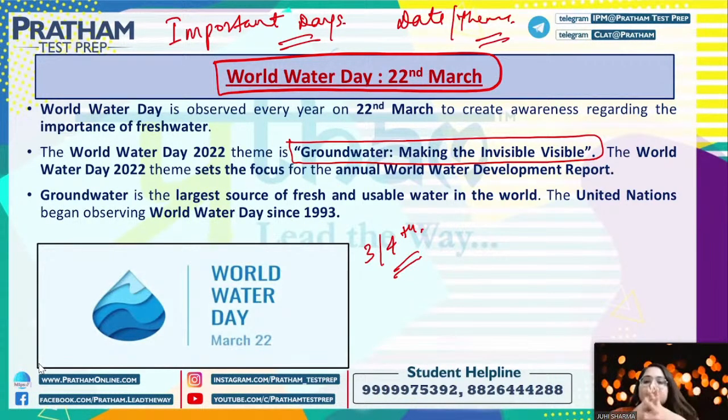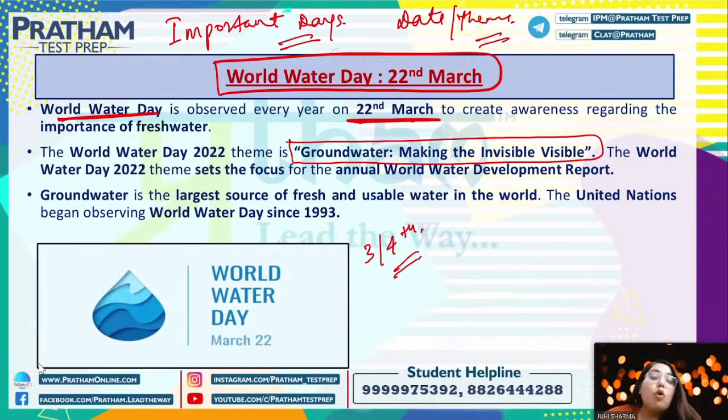So to understand the importance of it, to create the awareness about the fresh water, World Water Day is observed every year on 22nd of March, right? क्या है इसका theme? The theme is groundwater making the invisible visible, right? Now we know that हमारा जो usable water है, that is only वो थोड़ा सा जो potable water है. Okay, can anyone tell me the percentage of potable water or the usable water? किसी को पता है? It is, I think it is close to 1%, right? जितना भी water available है उसमें से close to 1% is potable water, right?